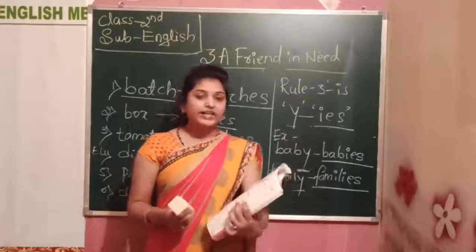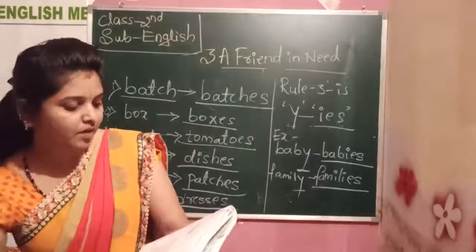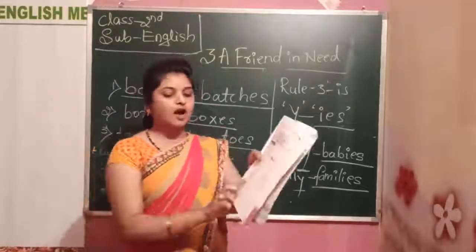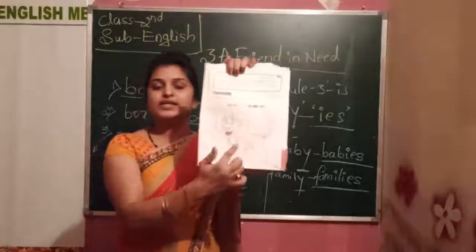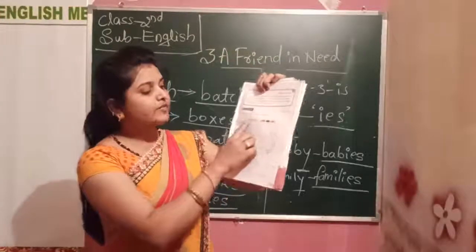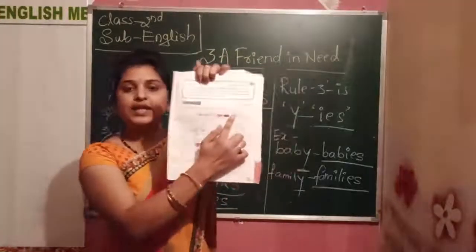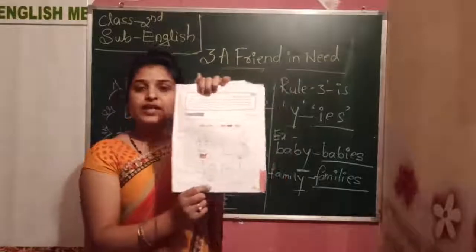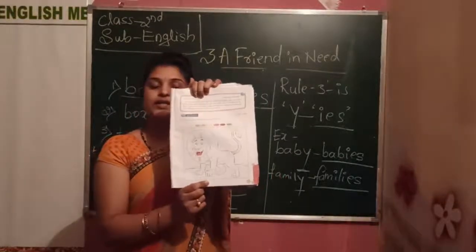Okay. And also there is one activity. So according to these numbers color this line. Okay. So for the first number, blue color. Look at these colors and fill this line with the colors. Use crayons. Okay. Complete this activity.